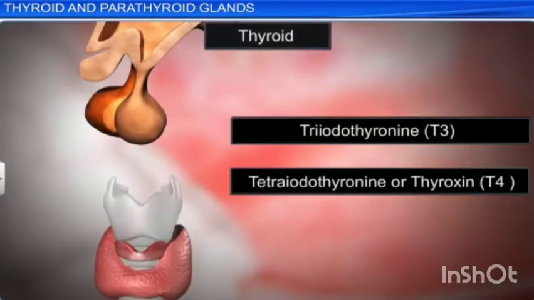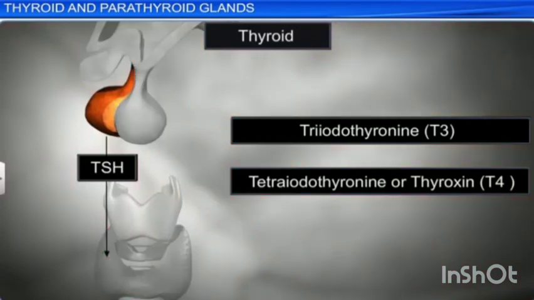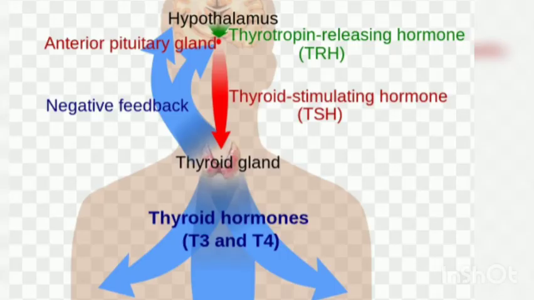Iodine is essential for the normal synthesis of thyroid hormone. Thyroid releasing hormone from the hypothalamus stimulates the adenohypophysis to secrete thyroid stimulating hormone, which in turn stimulates the thyroid gland to secrete the thyroid hormone.